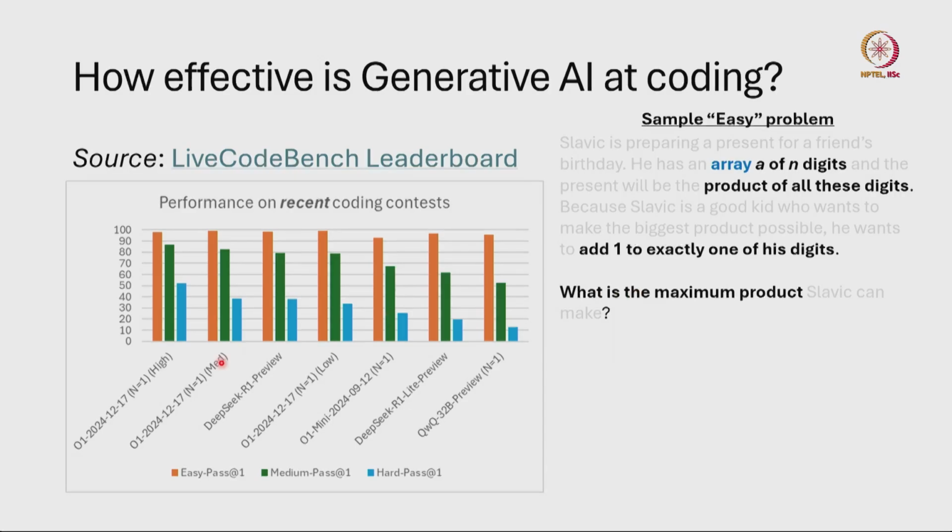And as we can see from these graphs, the modern models perform at almost 100% on easy problems. There are more challenging problems, the medium and the hard, and there the performance of these models starts dropping off. So these models certainly can solve problems very effectively if they are easy. If the problems are not easy, then if a human can decompose these complex problems into simpler ones, then we can rely on these models to solve the easier problems very, very effectively.